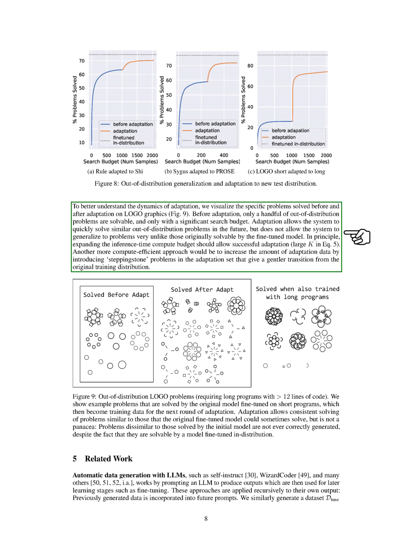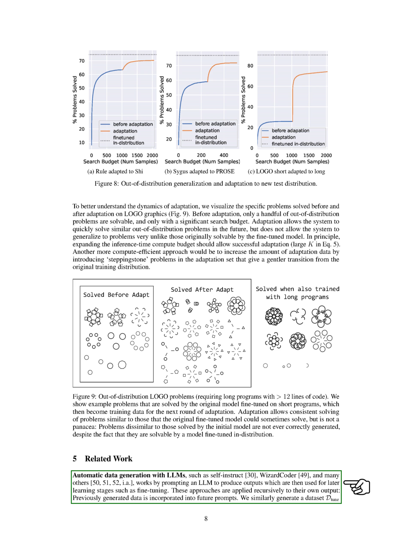Before adaptation, only a few out-of-distribution problems are solvable with a significant search budget. Adaptation allows the system to quickly solve similar out-of-distribution problems in the future but does not enable generalization to very different problems. Expanding the compute budget at inference time or introducing stepping stone problems in the adaptation set could further improve adaptation success.